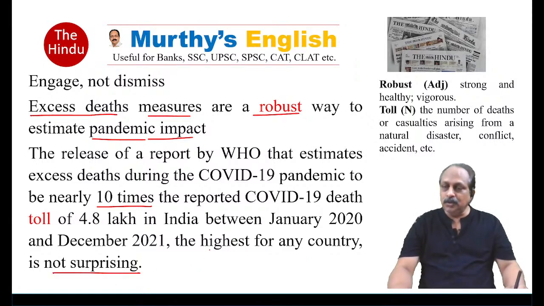A lengthy sentence looks like a paragraph, but it says something is not surprising. What is not surprising here? The difference between what the government says, let's say, 4.8 lakh, and what the World Health Organization says, nearly 10 times more. There's a difference in the number. This is what precisely we call discrepancy.